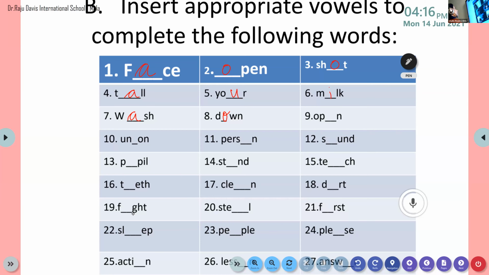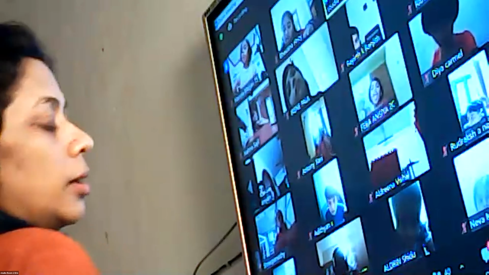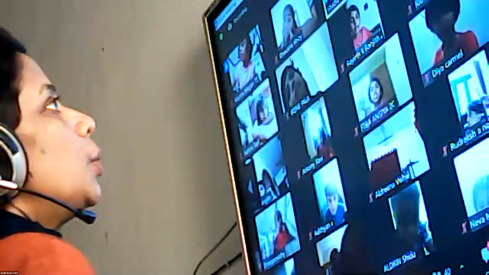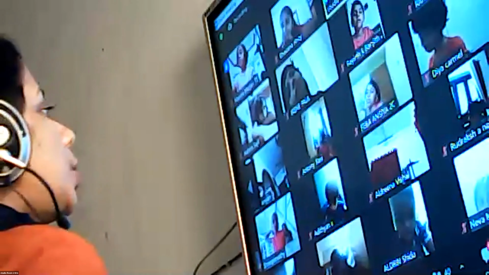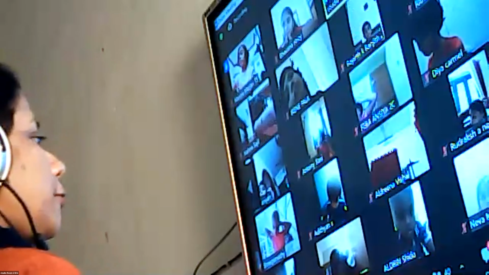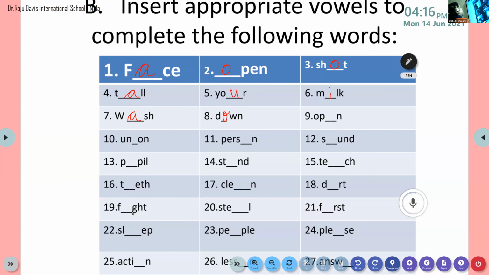Children, are you all writing? How many words we have finished so far? We have finished with the nine words, okay? We'll do one more word, okay? With that, we'll finish off today's session. So are you all ready? Okay, one more word. Who's going to do that? Yes, Sri Parvati.